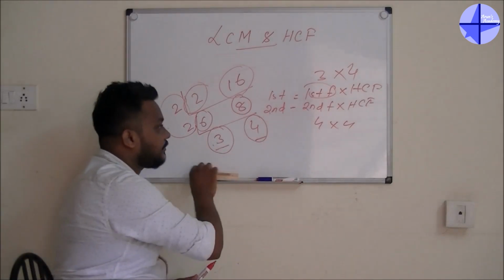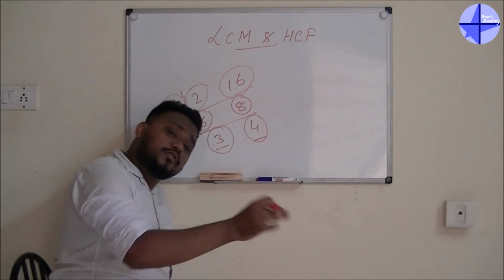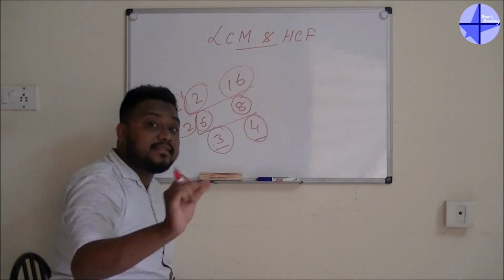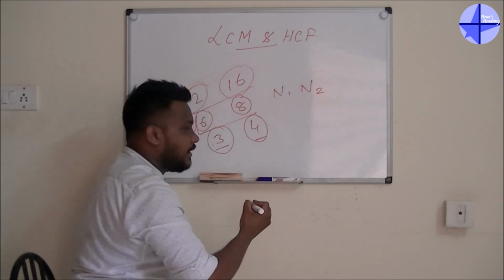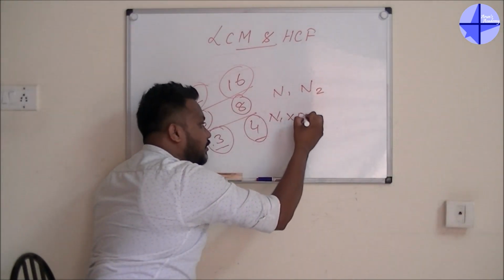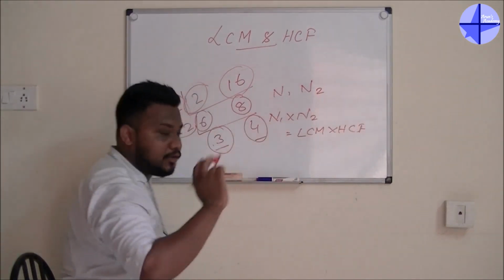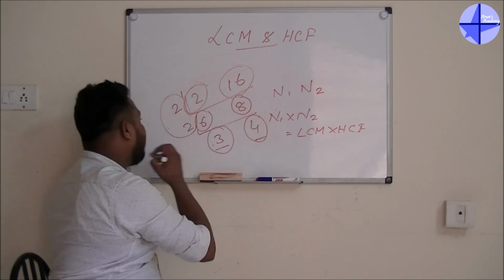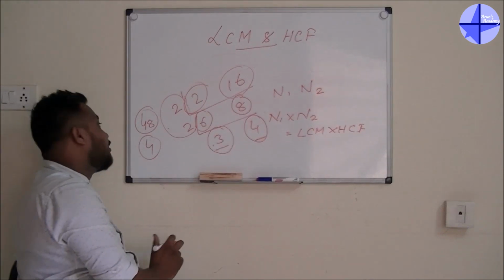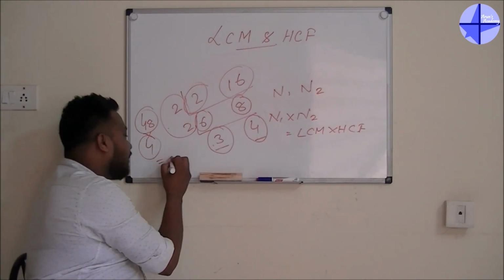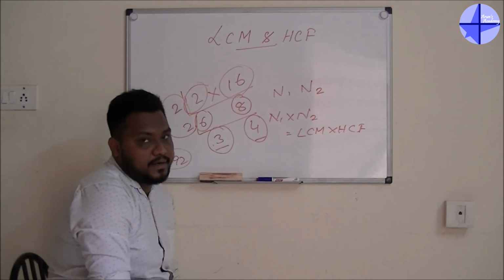The second formula is that the product of two numbers is equal to the product of the LCM and HCF of those two numbers. If n1 and n2 are two numbers, then n1 into n2 is equal to LCM into HCF. We will check that also. Here the LCM is 48 and the HCF is 4. So 48 into 4, I will get 192. If I multiply 12 and 16, again we get 192.